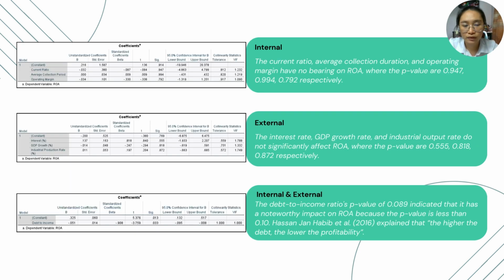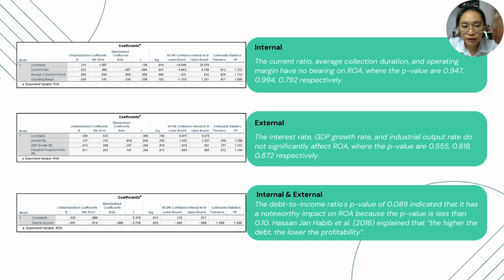The diagram on the left is the coefficient table. When the data is run through the internal factors, the current ratio, average collection period, and operating margin have no influence on ROA, where the p-values are 0.947, 0.994, and 0.792 respectively, which is greater than 0.10. Next, when the data is run through external factors, the interest rate, GDP growth rate, and industrial production rate do not significantly affect ROA, where the p-values are 0.555, 0.818, and 0.872 respectively.